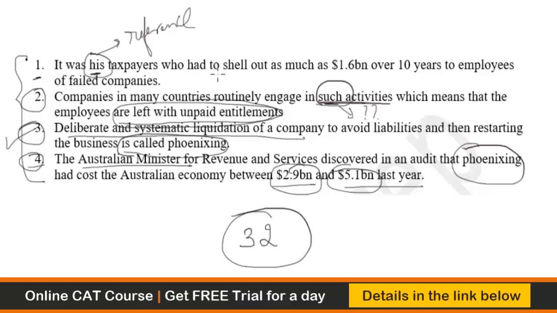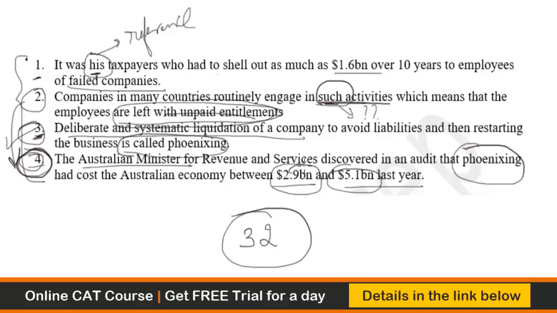It was his taxpayers who had to shell out as much as this money to employees of failed companies. So this is how it goes. Statement 3 explains what is phoenixing, and statement 2 says companies in many countries do this, and the employees are left with unpaid entitlements, and this unpaid entitlements is borne by the government, and this statement 4 is basically explaining what is there in 2. They are left with unpaid entitlements.